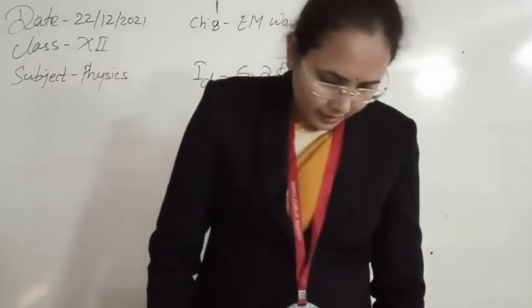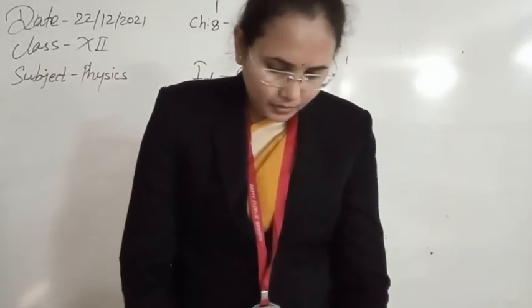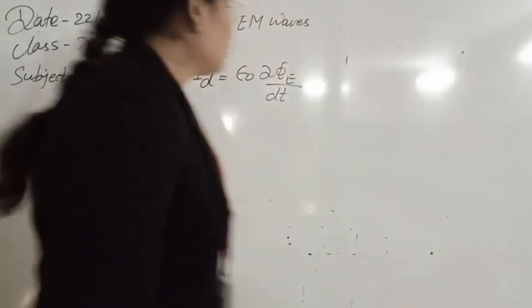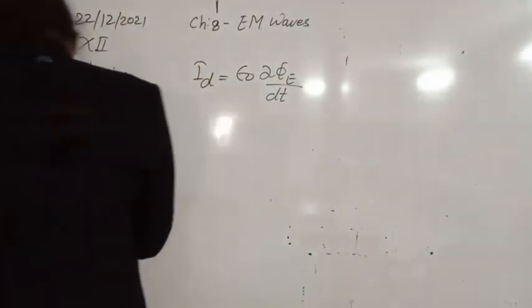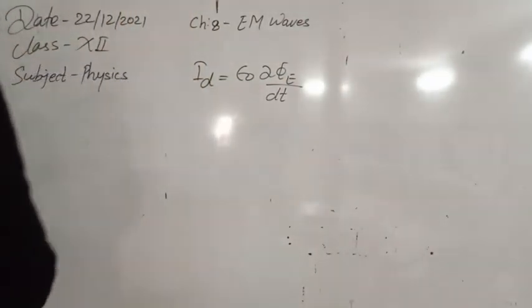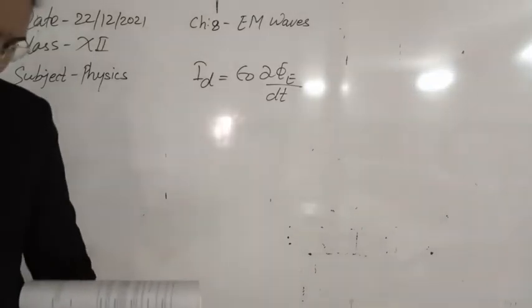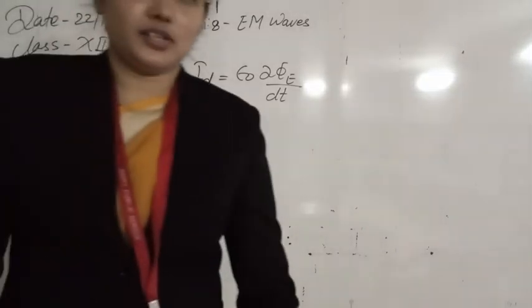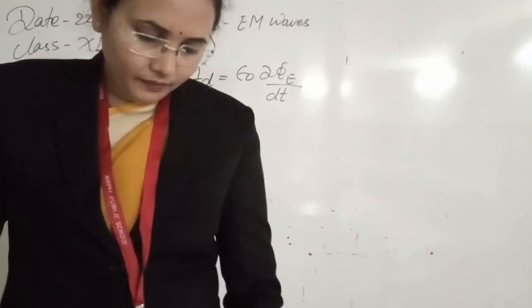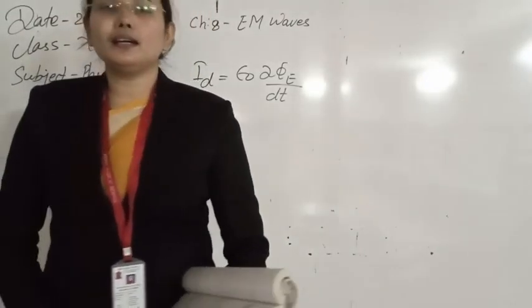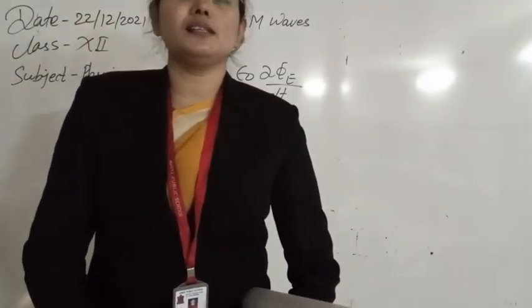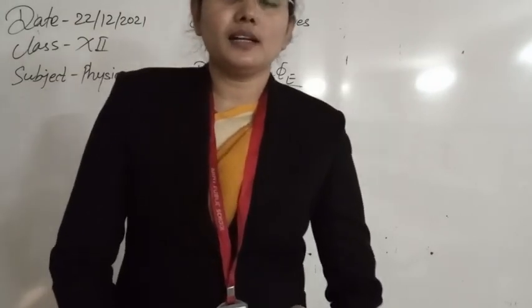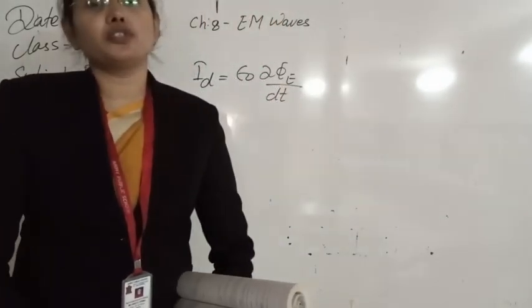Let's look at Ampere's circuital law. For the conduction current during the charging of a capacitor, it was found inconsistent. The reason is that whenever the current starts to vary, Ampere's theorem was not valid.